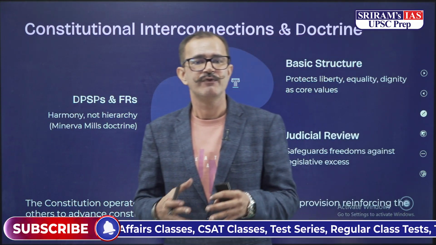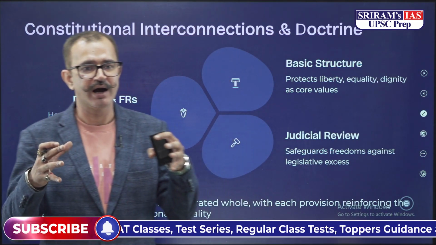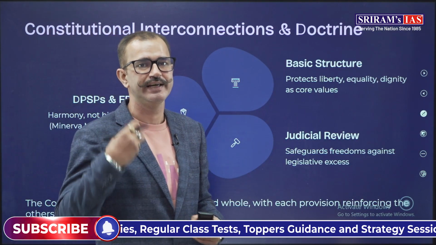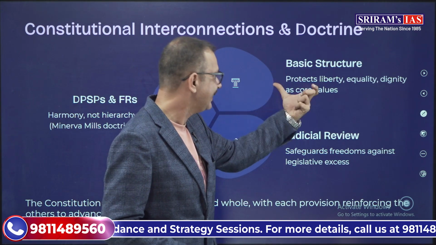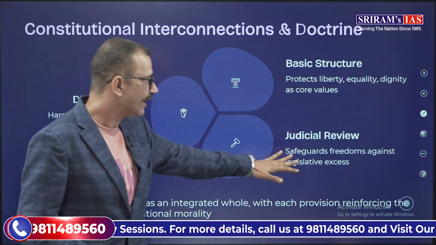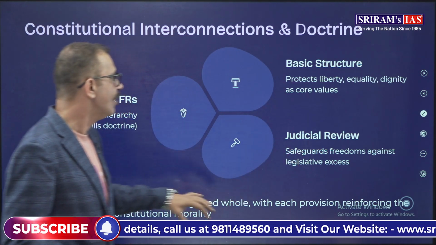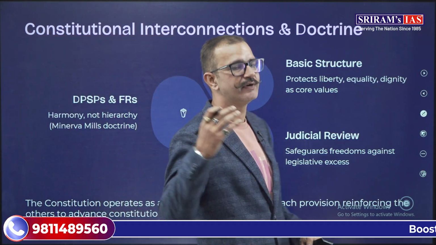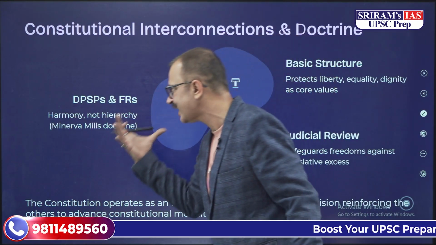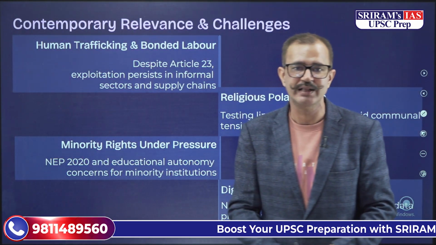In this way, we have the complete interconnection when it comes to the fundamental rights. They protect the basic structure, they are safeguarded by judicial review, and there is harmony and not hierarchy between directive principles and fundamental rights, as laid down in the Minerva Mills doctrine.